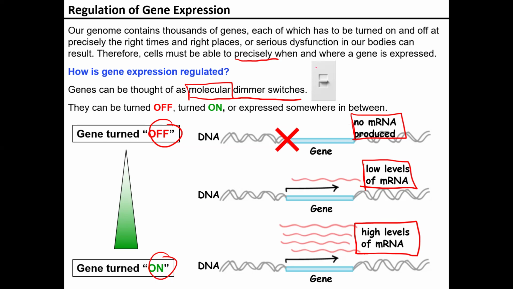So think about gene expression like a dimmer switch. We can completely turn it off and nothing will be produced, or we can turn it on and have high levels being produced, or we can modulate it in between to have the precise amount of gene expression we want in order to have whatever we need made in that specific spot.